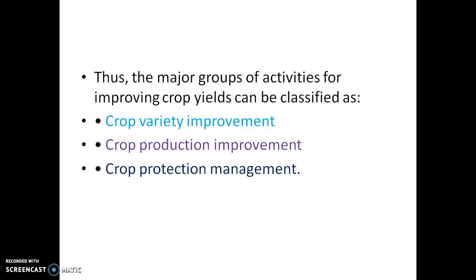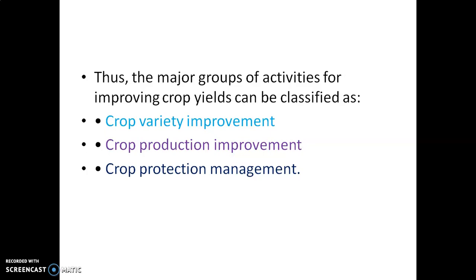So thus the major groups of activities for improving crop yields can be classified as crop variety improvement, crop production improvement, and crop protection management. These are the 3 important aspects for getting more yield. Which are the 3 important activities?